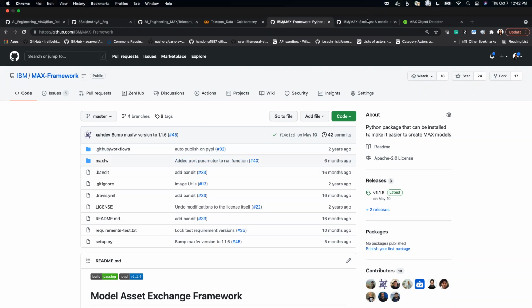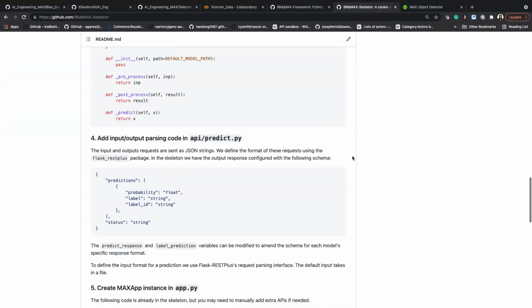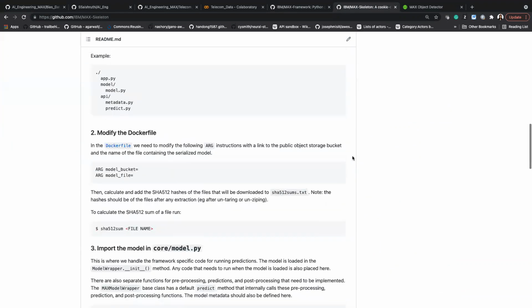Then we have the second component, which is this Max Skeleton. This is where we make use of the framework, and we also have other components that can help you Dockerize your model, create it as a microservice, and provide REST API access to it.